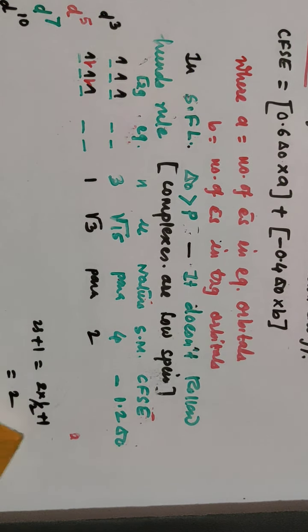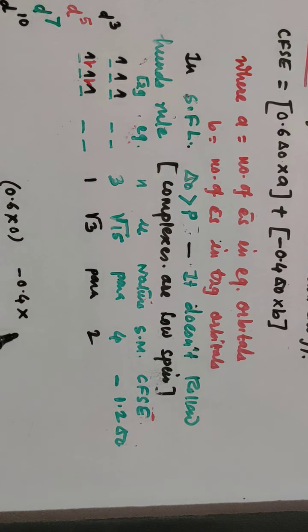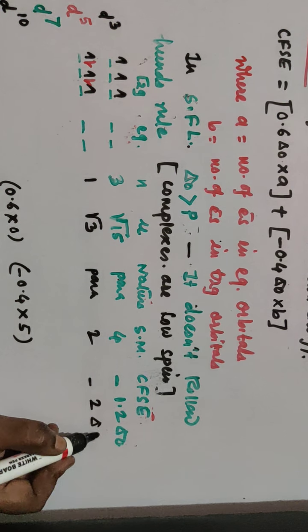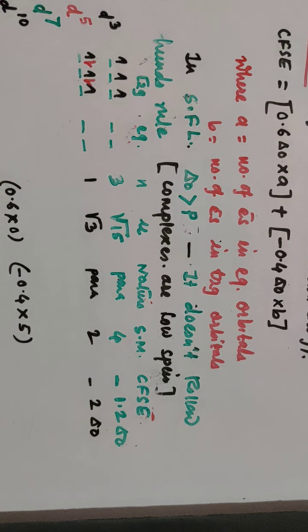And what about now CFSE? Now CFSE is 0.6 into the number of electrons present in the Eg orbital, so there is no electron, it is 0, and minus 0.4 into the number of electrons in T2g, how much is it? 5. So overall it is minus 2 delta 0. 5 fours are 20. 5 electrons are present in T2g, and so minus 2 delta 0 is the CFSE.